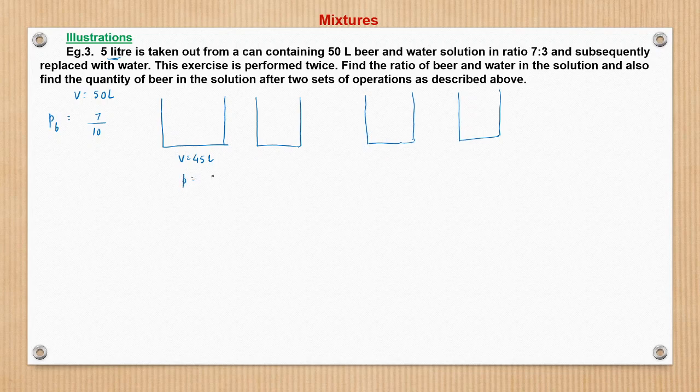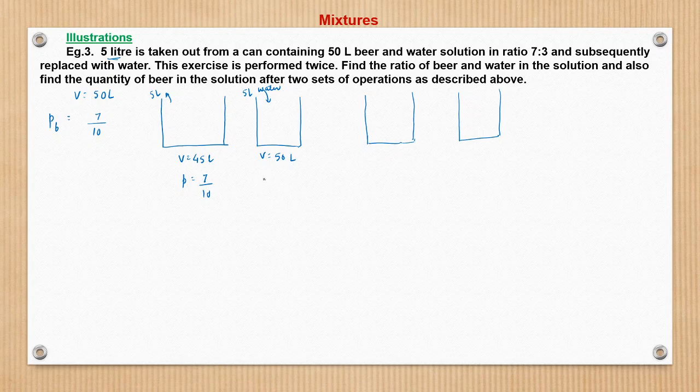However, the concentration remains same. Concentration or proportion is again 7 by 10 only, because it has been taken away. No addition is there, so the concentration remains the same, being a homogeneous solution. Now 5 liter out. Now when 5 liter water is added, so what happens? The volume becomes again 50 liter and the proportion would change.